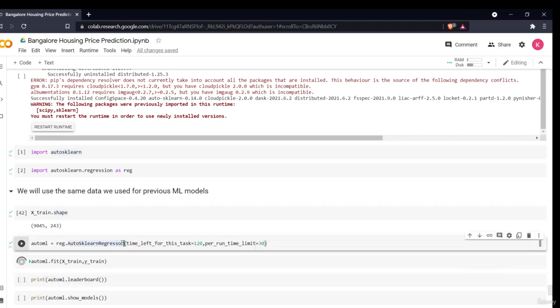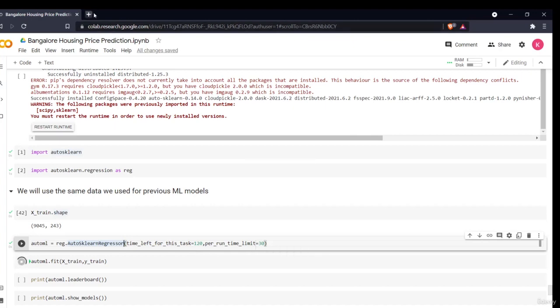There are numerous variables, or different attributes, present under the AutoScaling regressor that you can use. I have used time left for this task as 120, which means it will run for only around 120 seconds, and the per-runtime limit is 30. I have used this because of the time restriction, but there are many options. It will run for only 120 seconds, and it will give me all the different things it has obtained in that session.